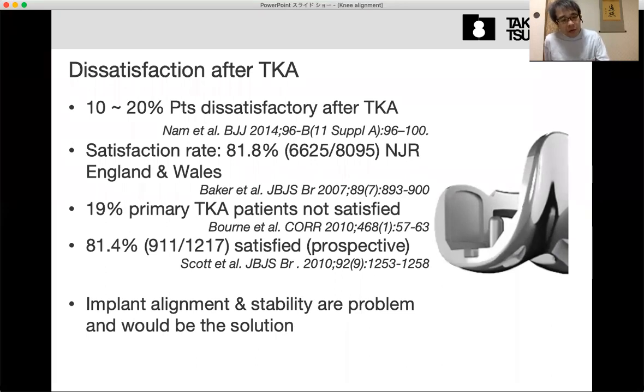But one of the main causes of dissatisfaction is improper alignment, and at the same time it also causes instability or tightness. So there are solutions that will be good for improving satisfaction after TKA, but they are really difficult problems.